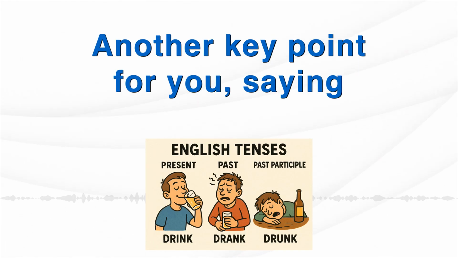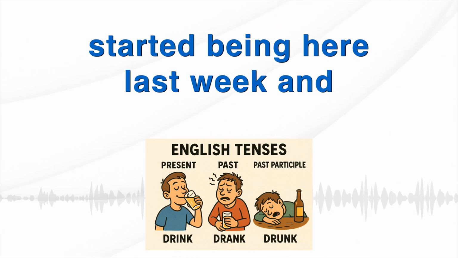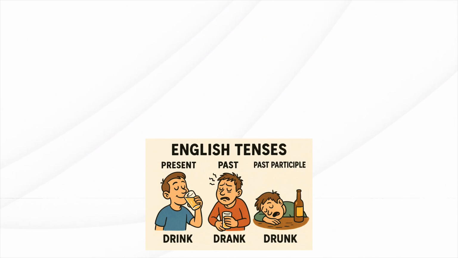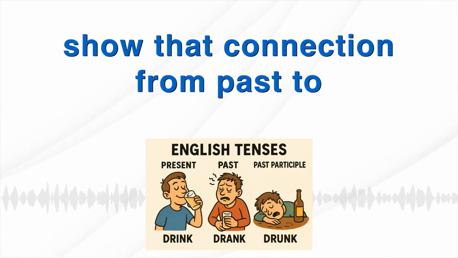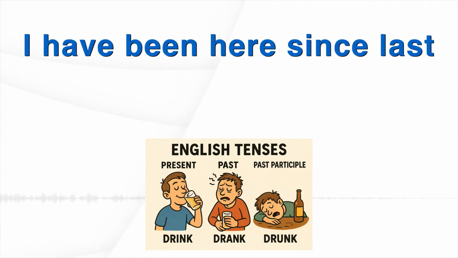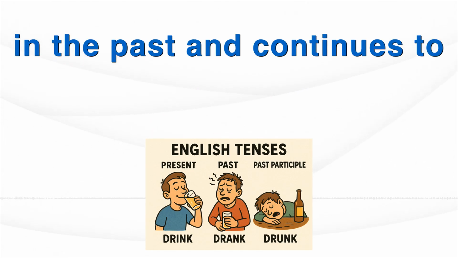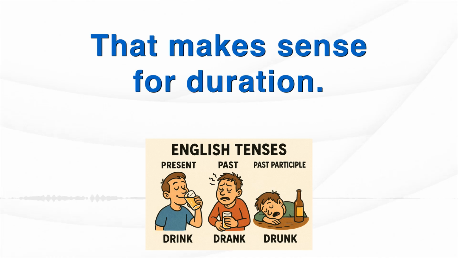Another key point for you. Saying, I am here since last week is incorrect if you mean you started being here last week and you are still here. We need the present perfect to show that connection from past to now. So it should be, I have been here since last week. Have been shows the action started in the past and continues to the present moment. Okay, that makes sense for duration.